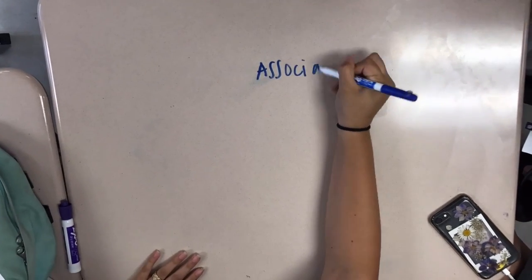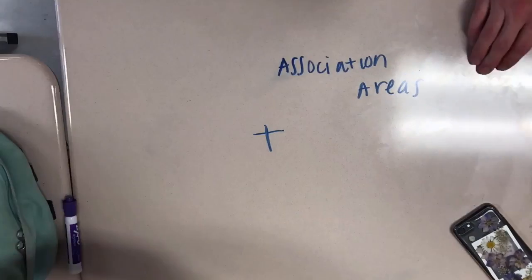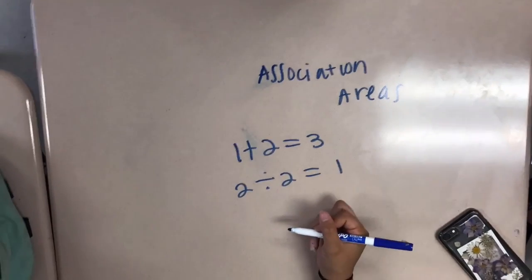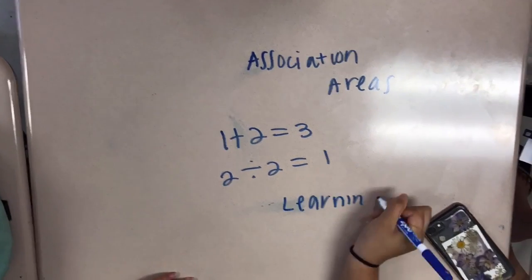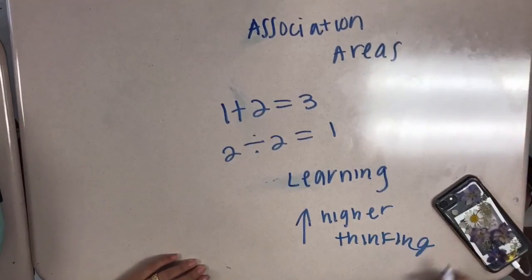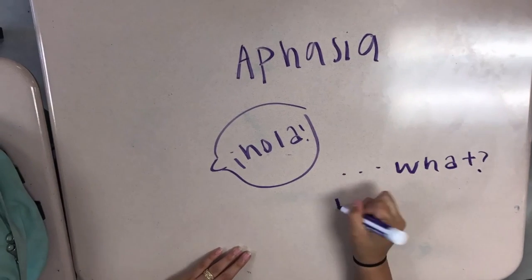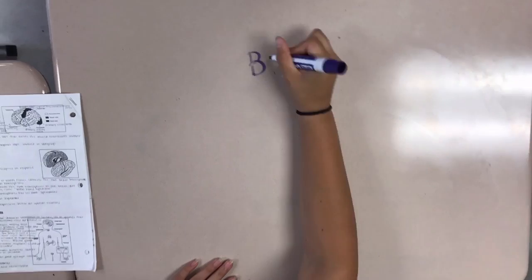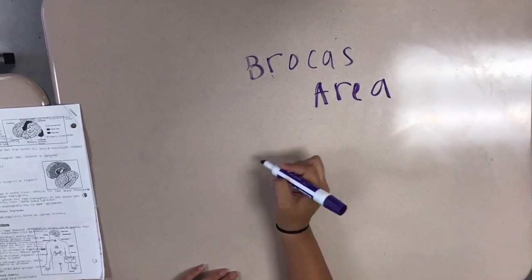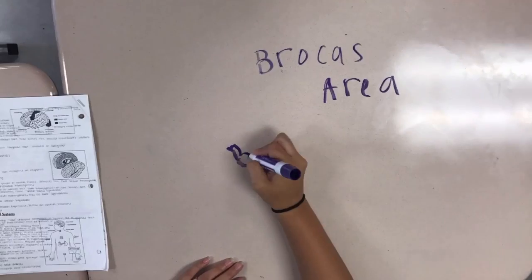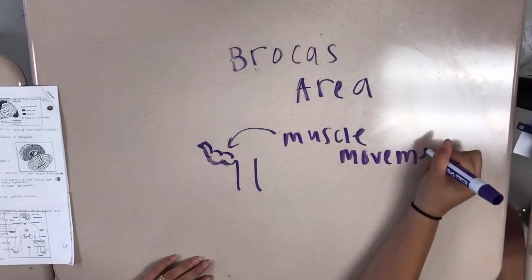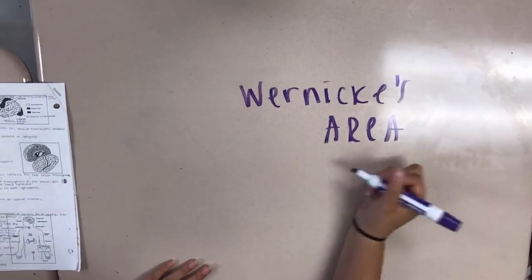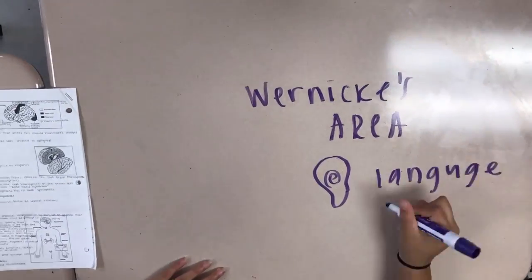The association areas are areas of the cerebral cortex that are not involved in primary motor or sensory functions. They're involved in higher mental functions such as learning, remembering, thinking, and speaking. Aphasia is impairment of language, usually caused by left hemisphere damage either to Broca's area or Wernicke's area. Broca's area is the area of the left frontal lobe that directs the muscle movements involved in speech. Wernicke's area is the area of the left temporal lobe involved in language comprehension.